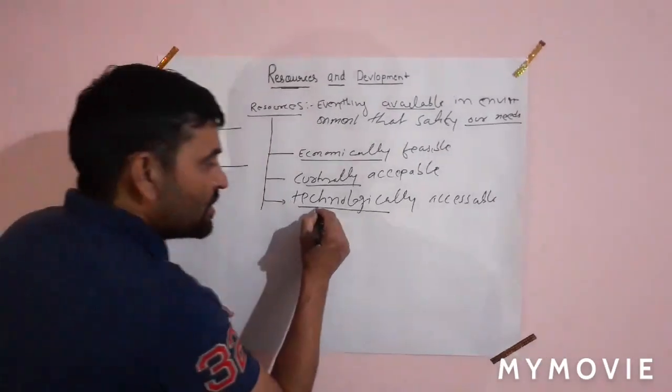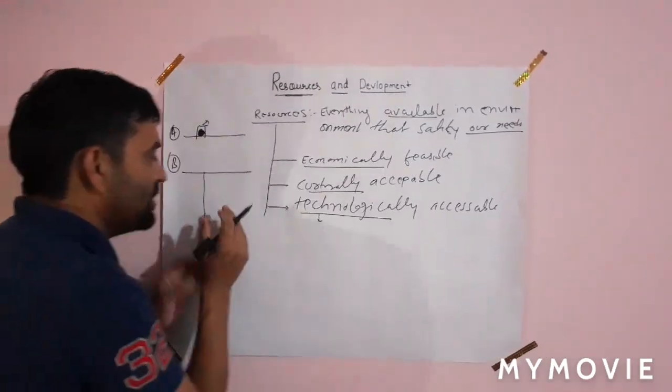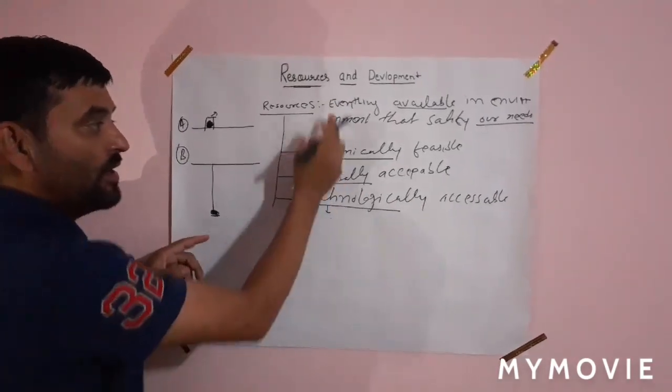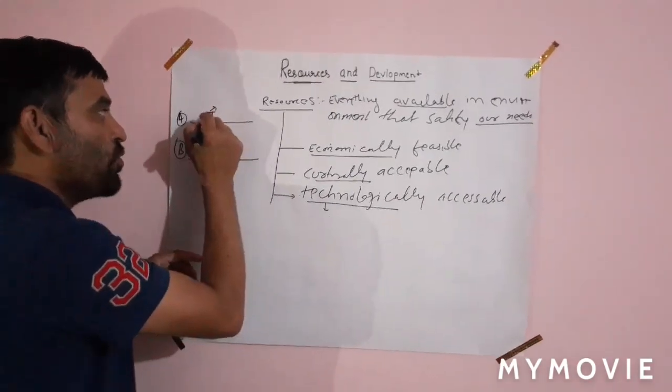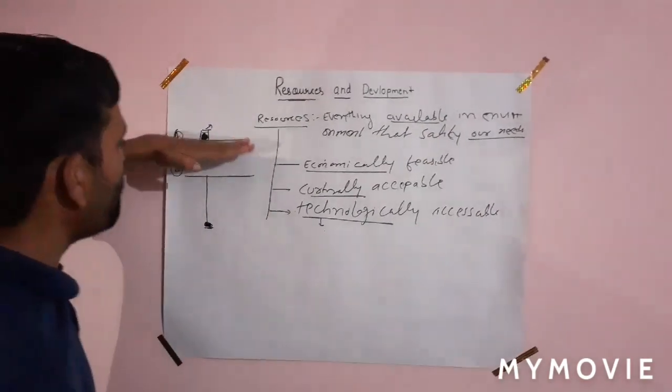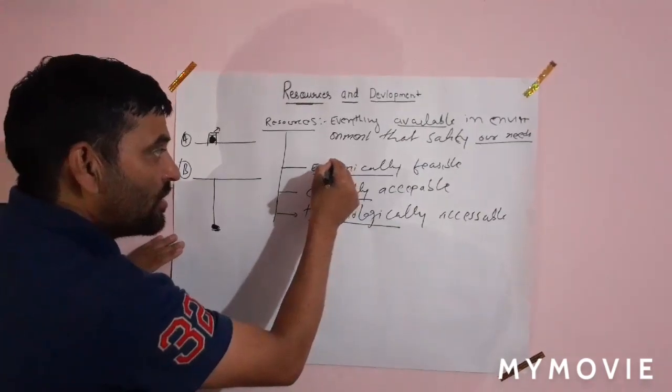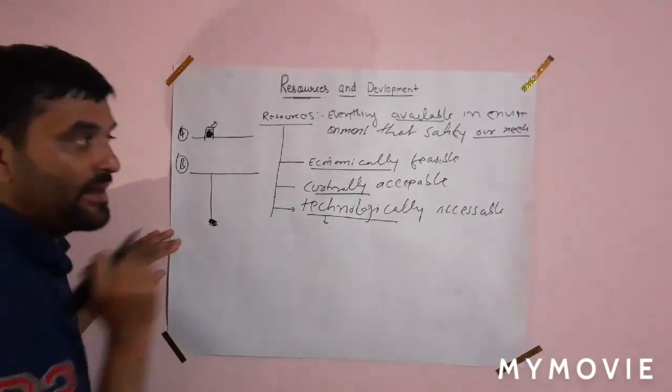If we use high technology, then the economic cost will increase. If the resource is available on the surface of the earth, then the economic cost will decrease.